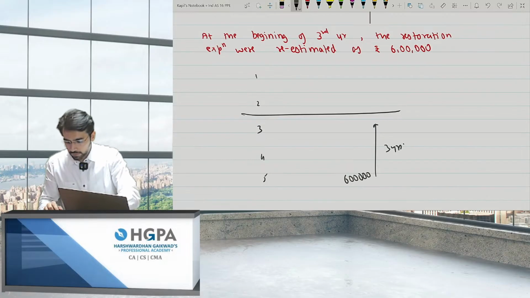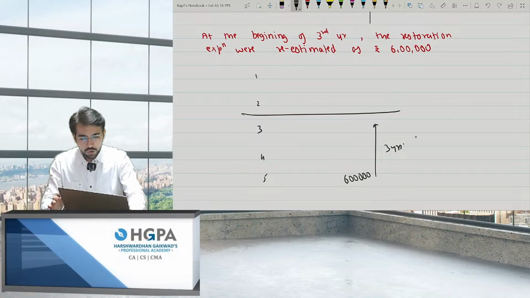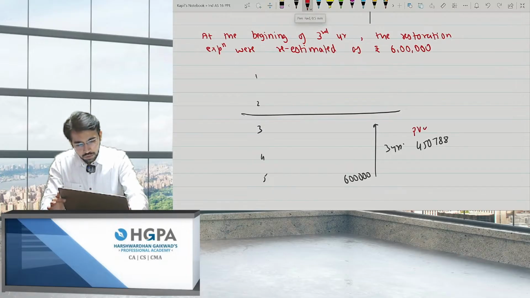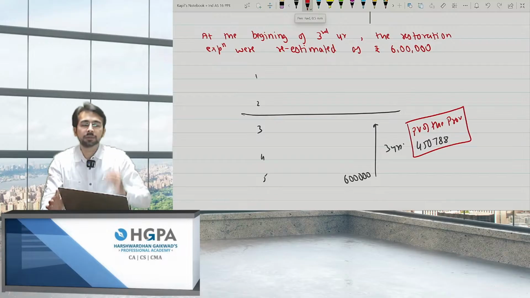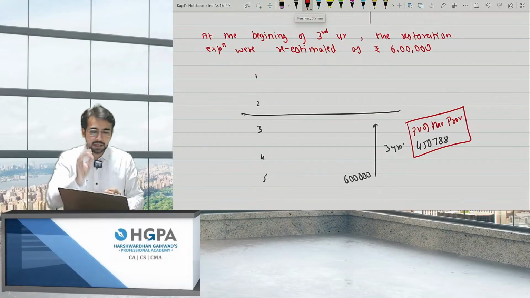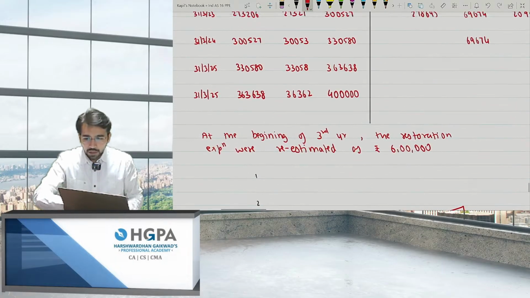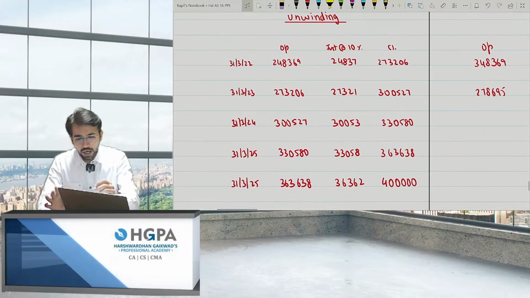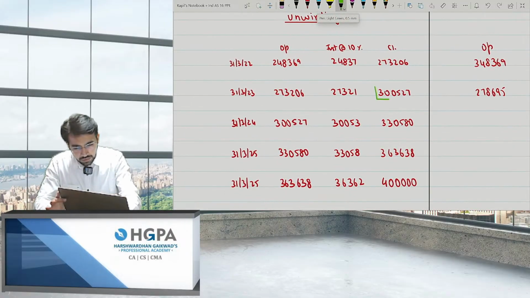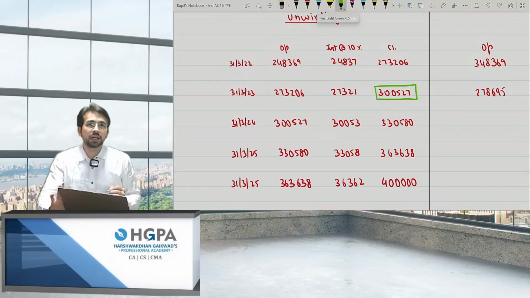So what is the discounting? It will be 6 lakh divided by 1.1 cubed. So you should record the provision at 450,788. That is, the present value of the provision should be 450,788 at the beginning of the third year. But what value are you having right now? Can I say you are having 300,527 in your provision account?